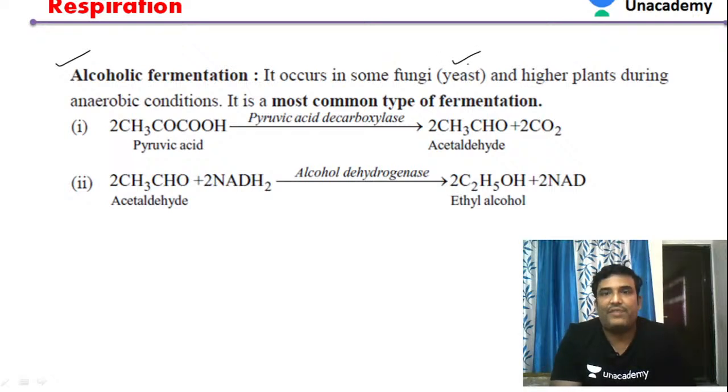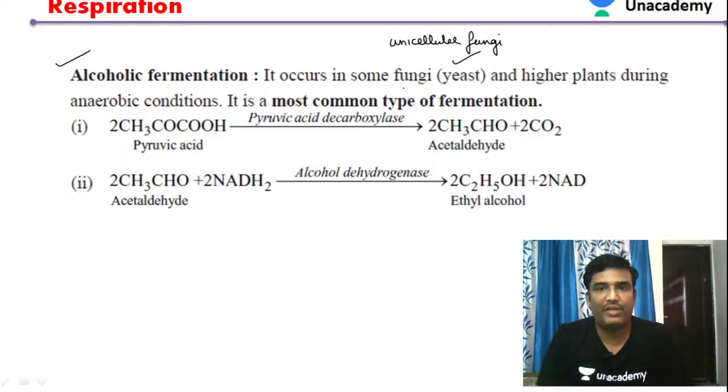We already know that yeast, Saccharomyces cerevisiae, is a unicellular fungus. Its scientific name is Saccharomyces. So anaerobic respiration, particularly alcoholic fermentation, takes place with the help of yeast.